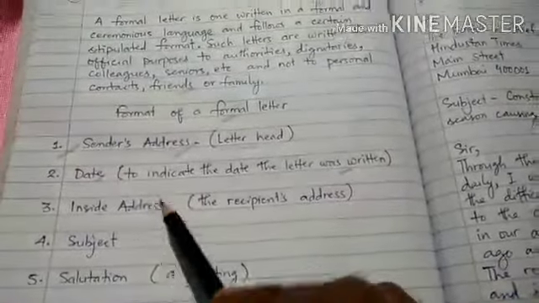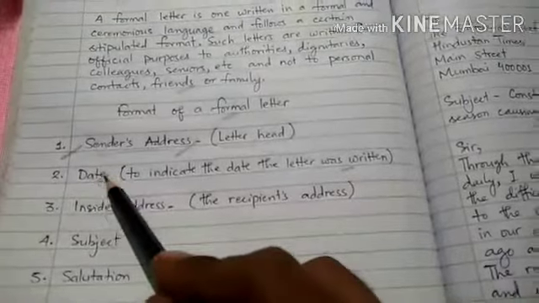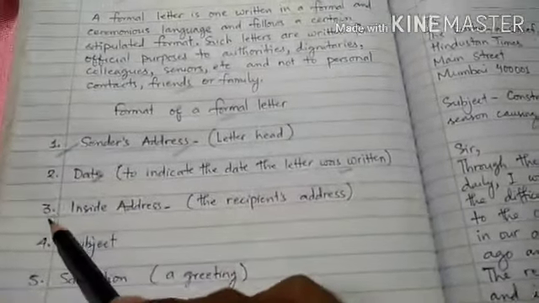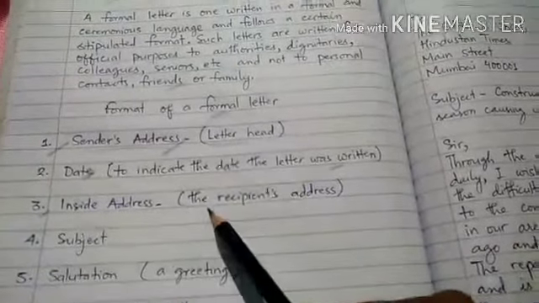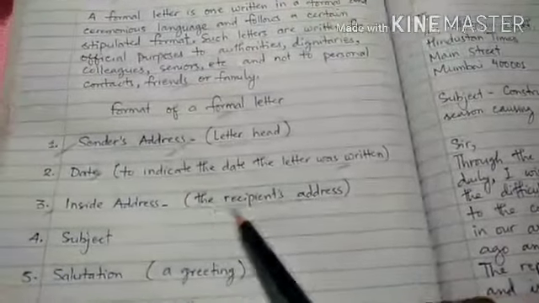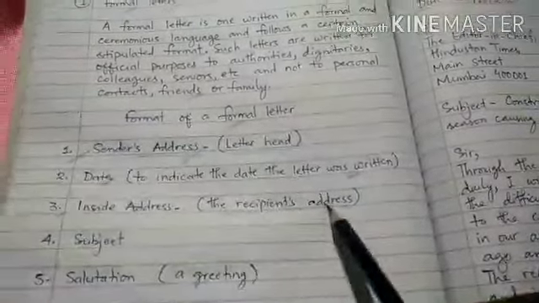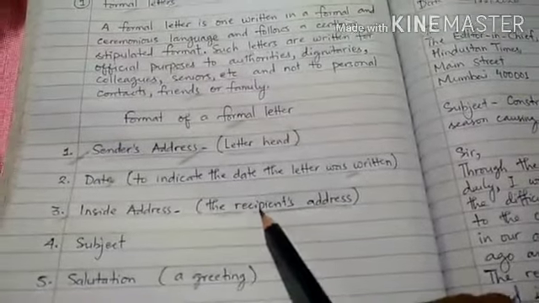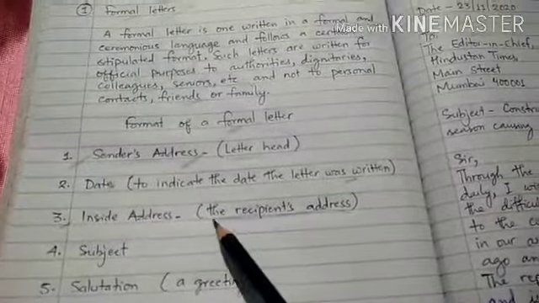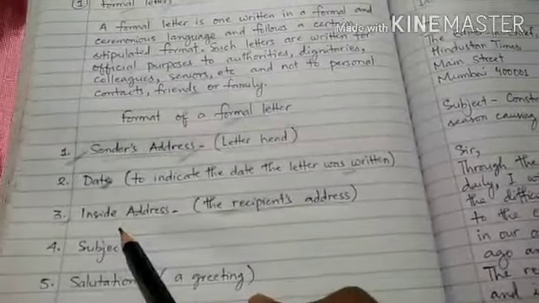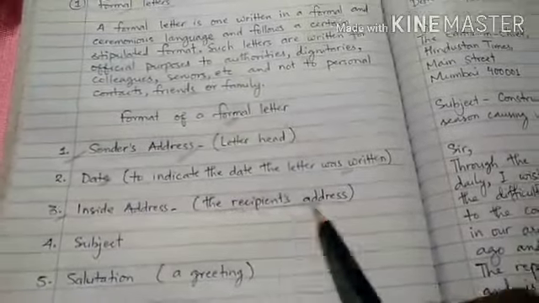Now after writing the date, you will write the inside address. The inside address means the recipient's address, the one to whom you are writing the letter. Understood? So after writing the date, you will write the recipient's address.